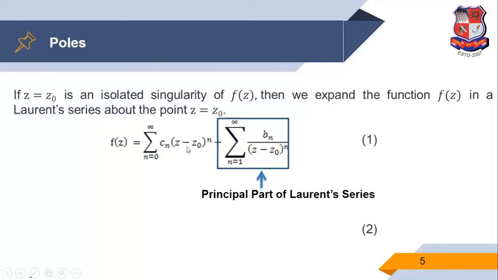So in a Laurent series expansion, the first part is where the power of z minus z0 is positive, and the other part is where the power of z minus z0 is negative. If the power of z minus z0 is negative, then the part is said to be the principal part. So this portion is nothing but the principal part of the Laurent series.